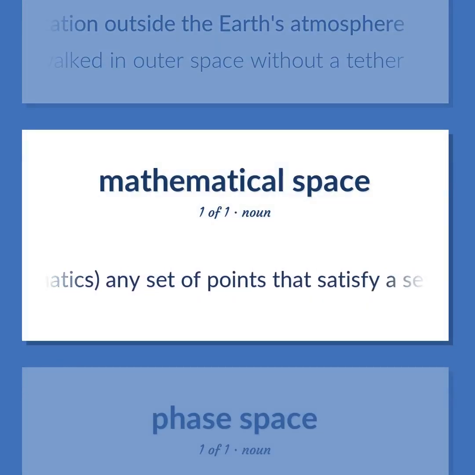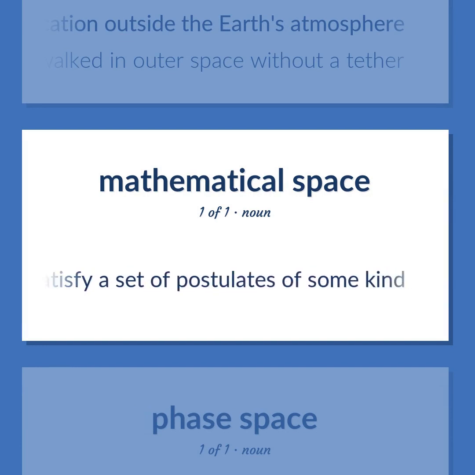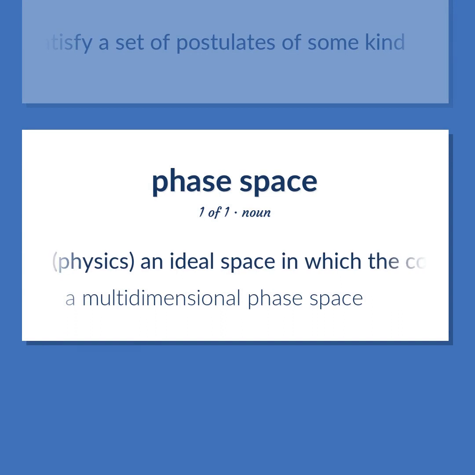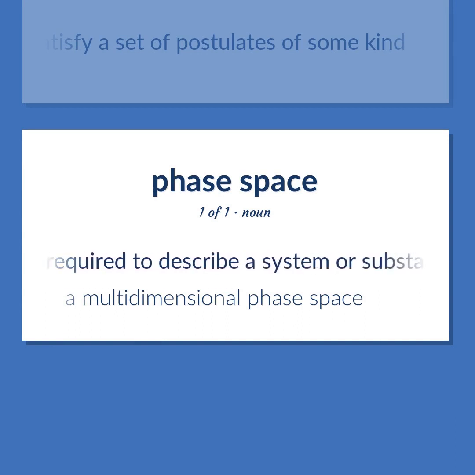Mathematics. Any set of points that satisfy a set of postulates of some kind. Physics. An ideal space in which the coordinate dimensions represent the variables that are required to describe a system or substance. A multidimensional phase space.